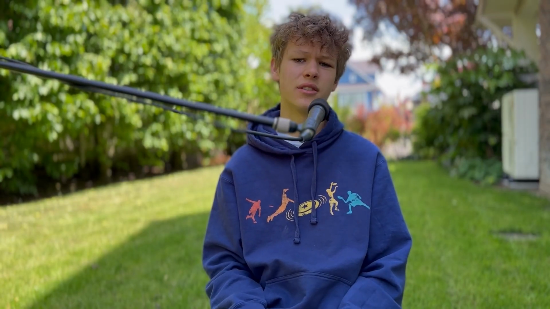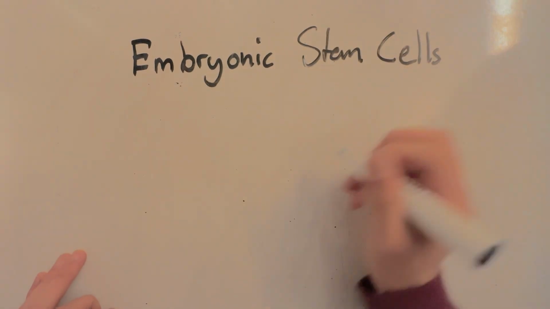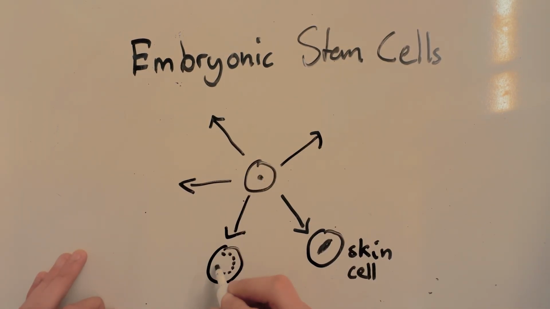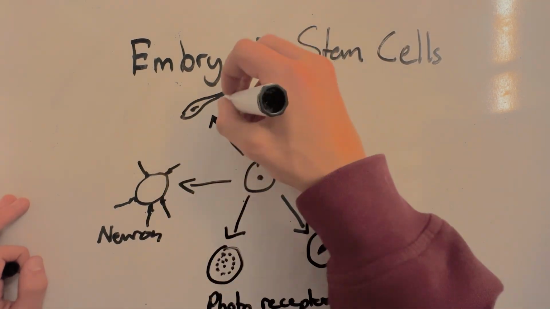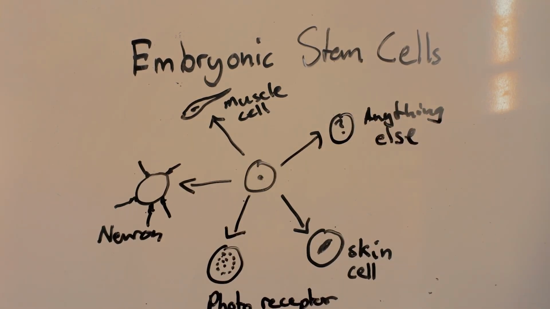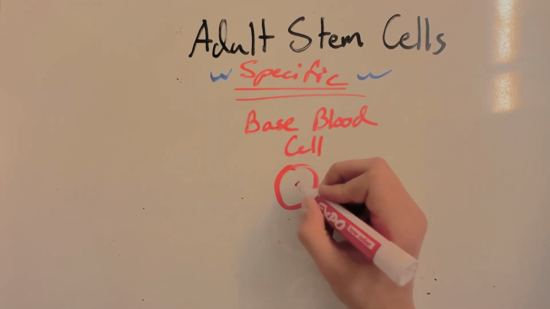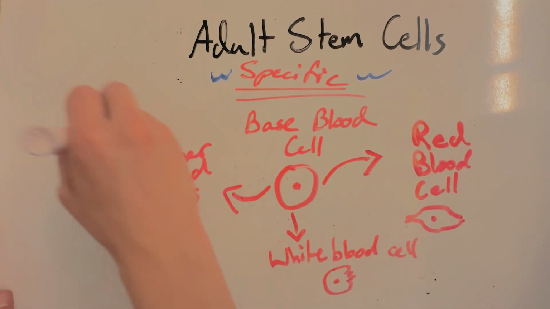Once a cell has differentiated, it is impossible for it to become anything else. This means that the most special cells are those that have not yet decided, and these are called stem cells. We all began as stem cells, and so far these are all the ones that we've been discussing, specifically the embryonic ones that we began as. These cells are the ultimate wild cards of the human body because they can become any cell in our entire body. They have to because we all start as one of them, and we get all of our specialized cells from them. This power goes away as we develop, and soon the only stem cells left are the adult version. These cells are more limited, and they're only able to differentiate into several similar cell types.